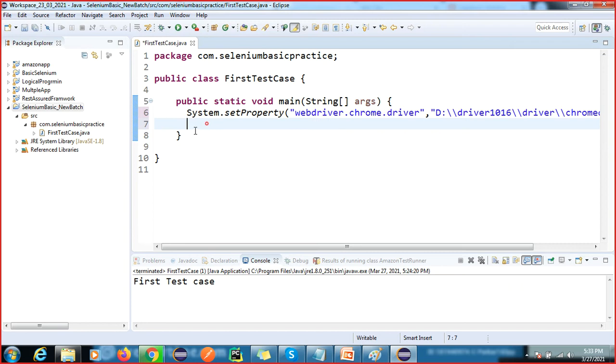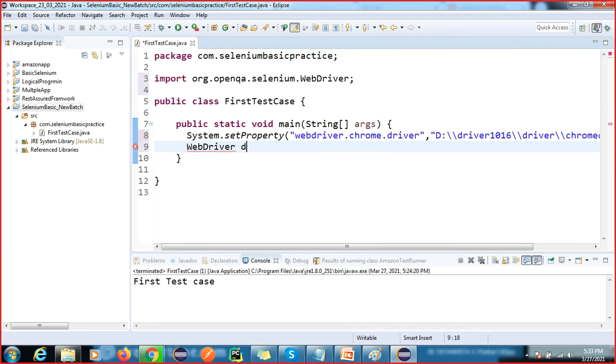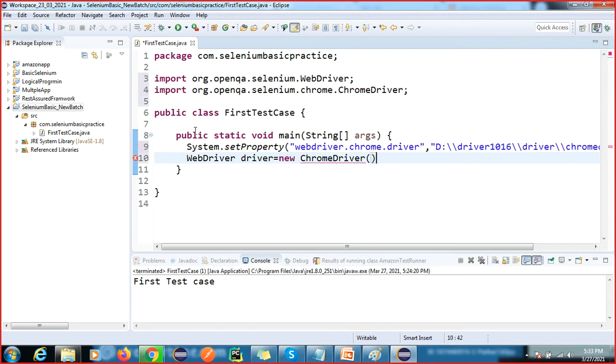So now here I'm going to write WebDriver driver equal to new ChromeDriver. This is the new ChromeDriver. We have to understand this if you know the Java concept. What actually is this line?